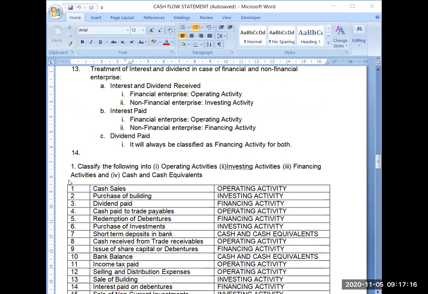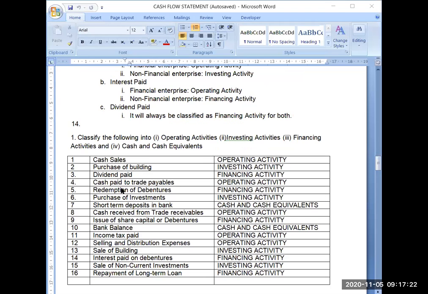So operating activity is the main revenue generating activity of any enterprise. Like if we take the example of an insurance company, the acceptance of insurance premium will be an operating activity. However, if they are paying the claims, that will also be an operating activity. For banks, the main operating activity is accepting deposits and giving loans, paying interest and receiving interest. For a non-financial enterprise, it will be manufacturing of some article or trading of some article, buying and selling.